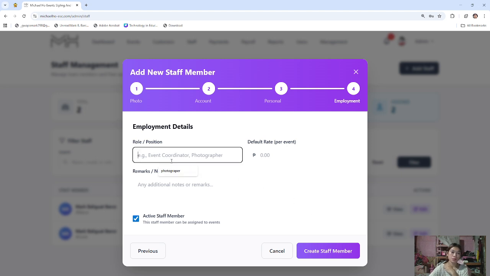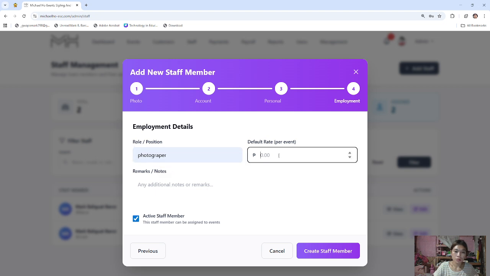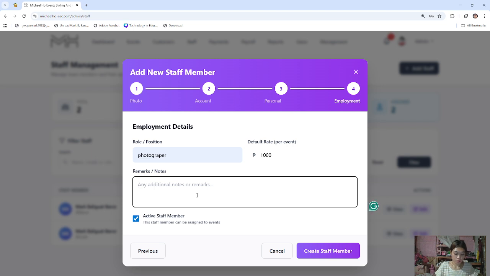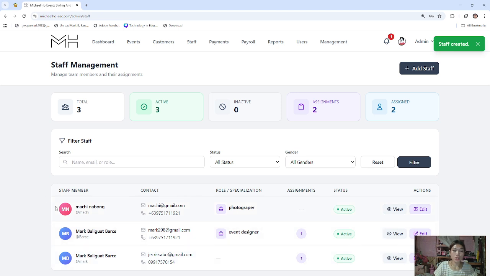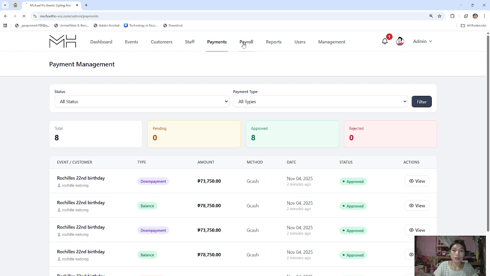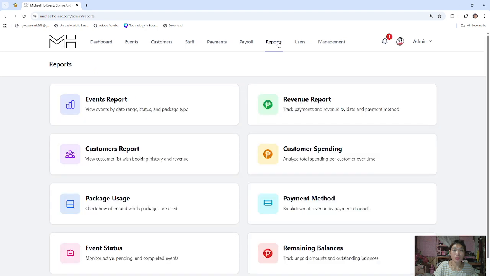and let's fill up the employment details. This is just for example, and create staff member. So here's the new member. There's payments, payroll, and reports. There's the reports,